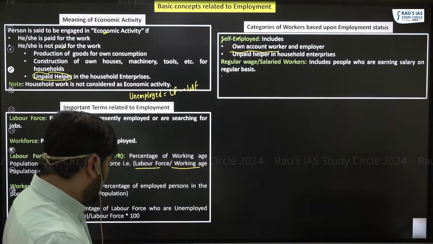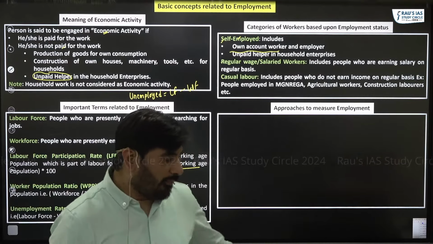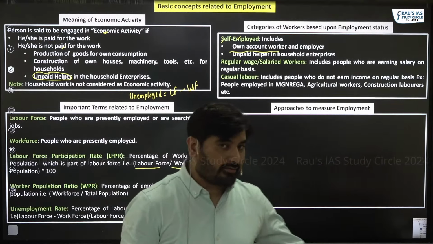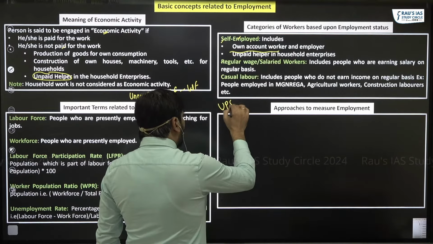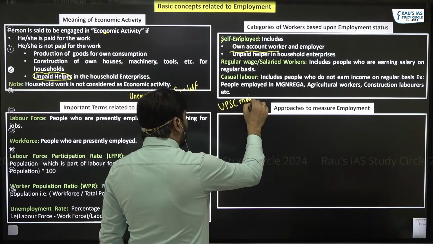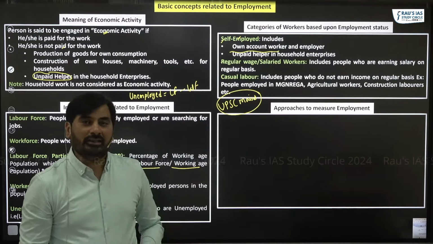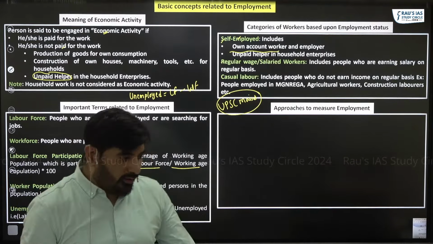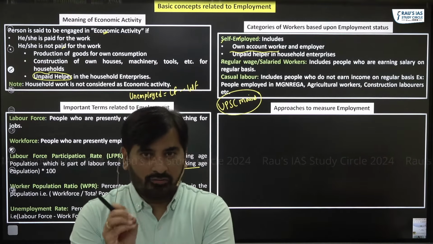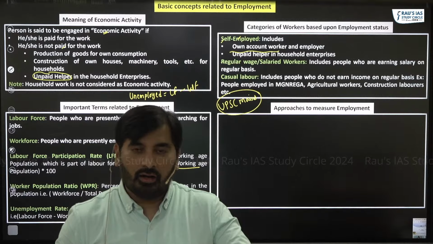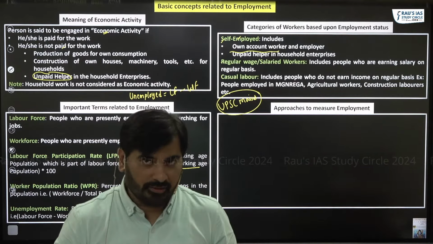Next one is approaches to measure employment. Now this is something interesting, and let me tell you, this concept has already been asked in the UPSC Mains 2023. So what is this approach? The National Statistical Office, NSO, measures how many people are employed or unemployed in a particular country.